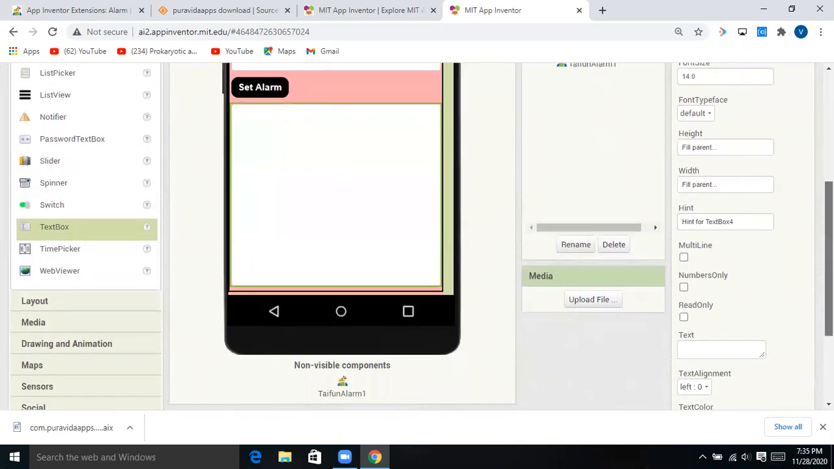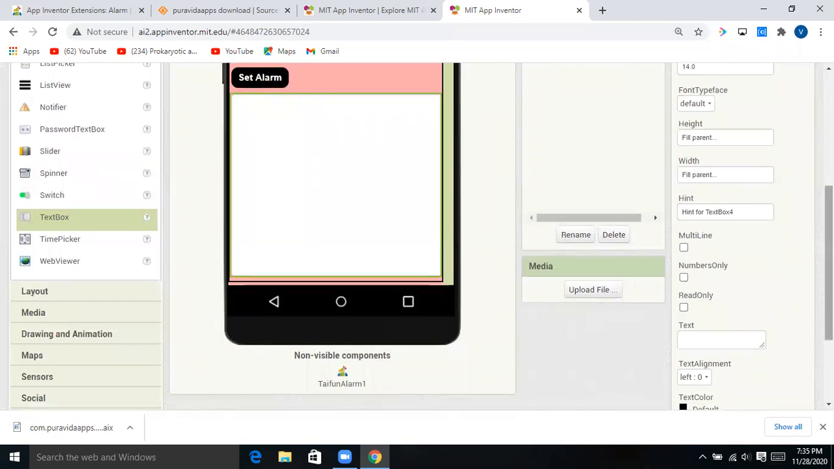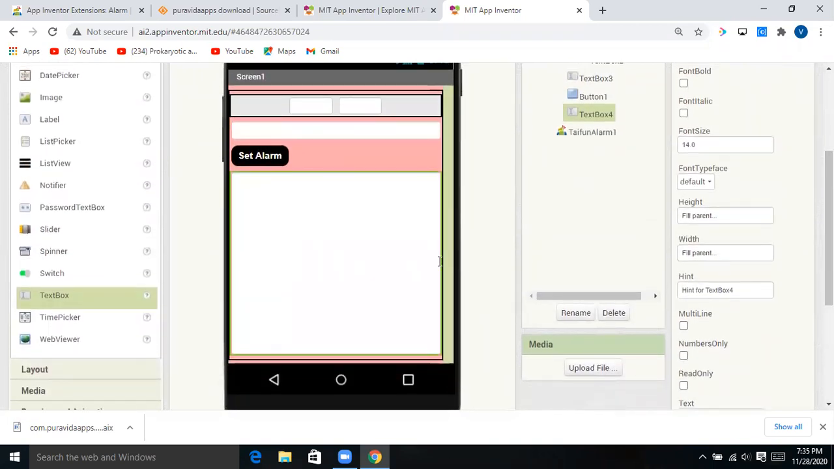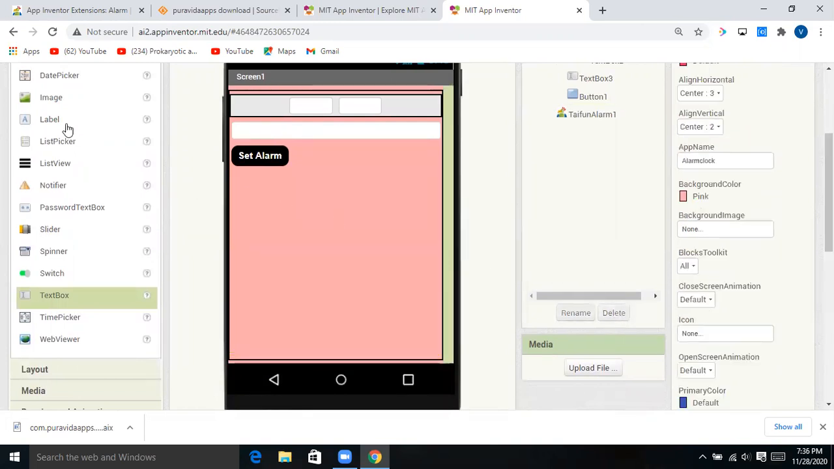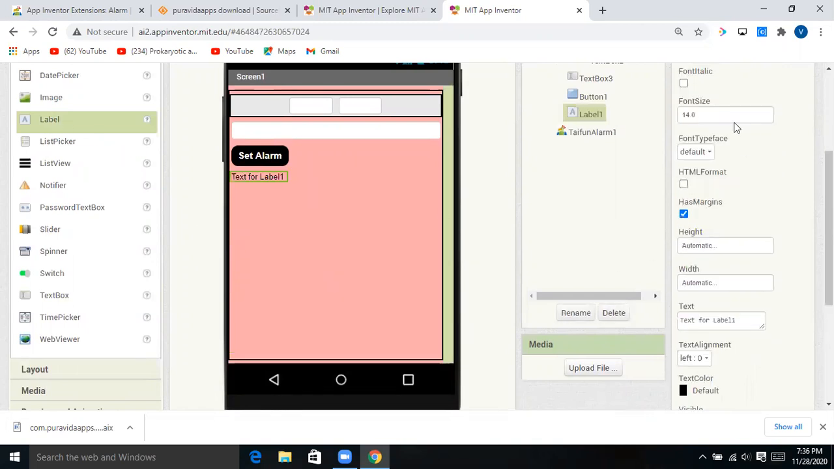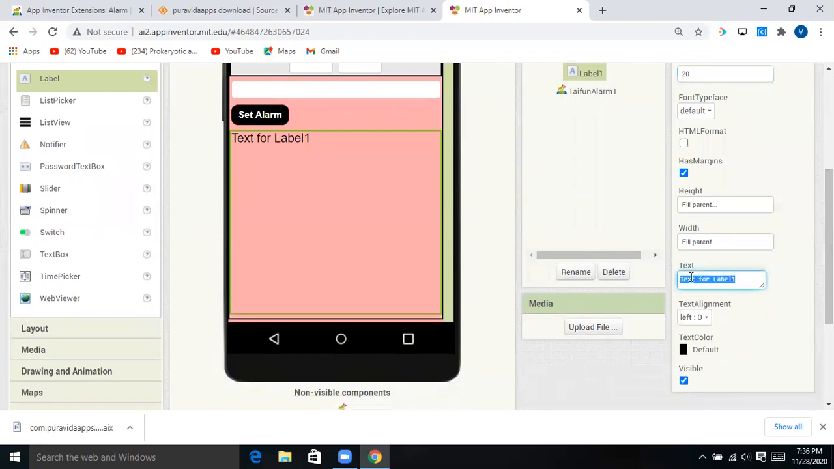One minute guys, just delete this block because we don't want it here, we want a label here. Drag it and drop it here and increase the size to 20. Make width fill parent. Height also if you want, like this. And in text for label 1, you can write about your introduction and about your app, like this.